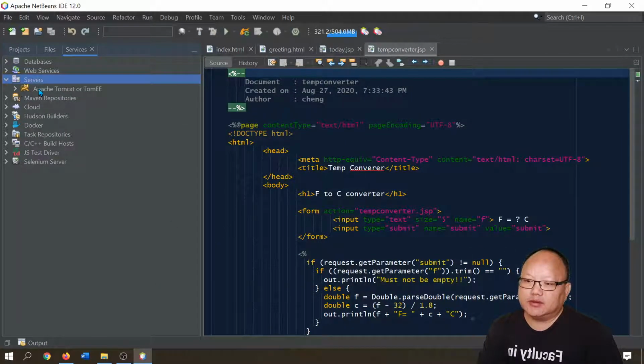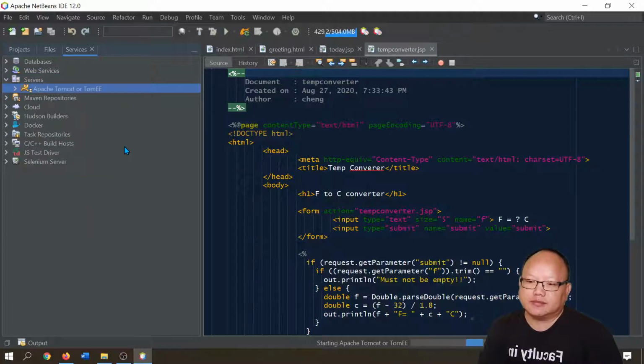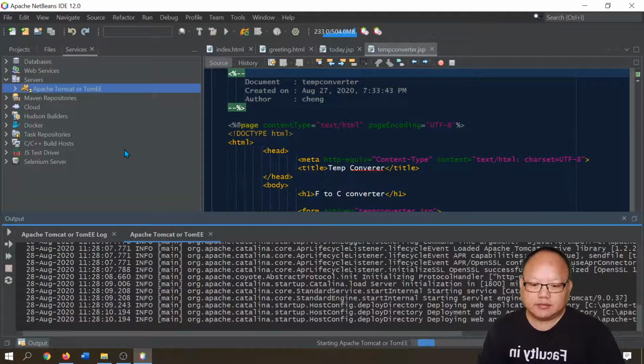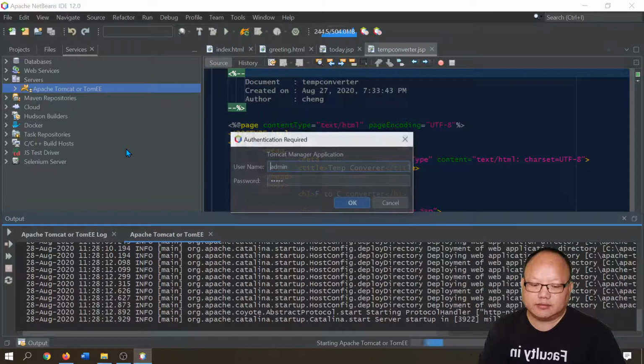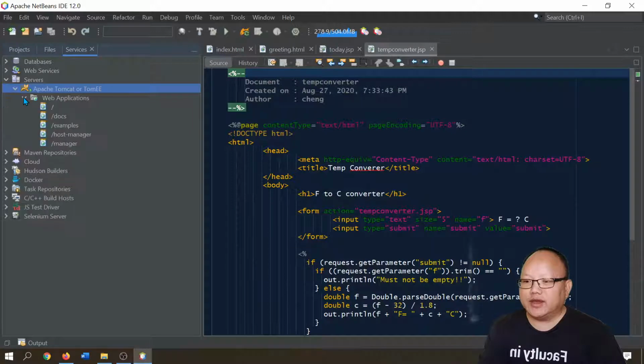All right. So now we can start Tomcat. And it will ask you for the password, which is admin. Okay. So if yours is different, you may have to type it differently. Okay, so my Tomcat is running. You can see it has some examples that come with Tomcat.